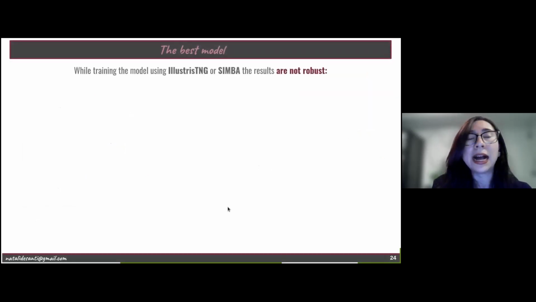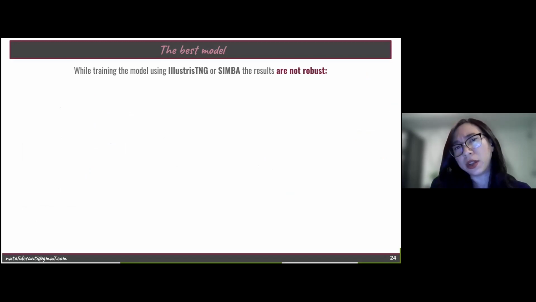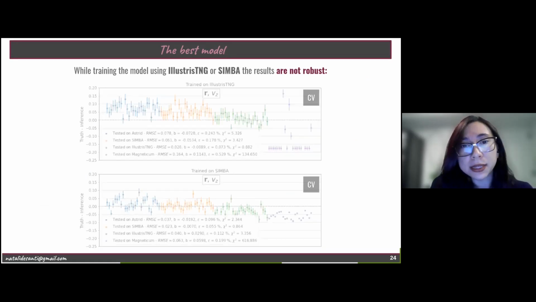We can now say that our best model was achieved when we were using the galaxy positions and the z component of the velocity. But our model was amazing when we trained it on Astrid. What happens when we train our model on a different data set, so on IllustrisTNG and SIMBA? In this work, we saw that when we train our model on IllustrisTNG or SIMBA, the results are not robust.